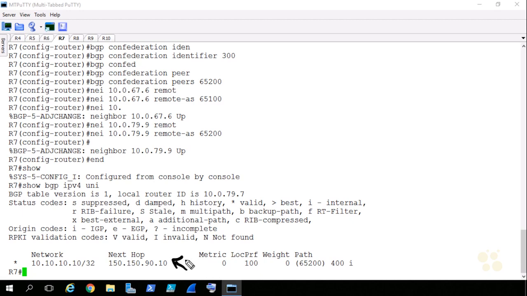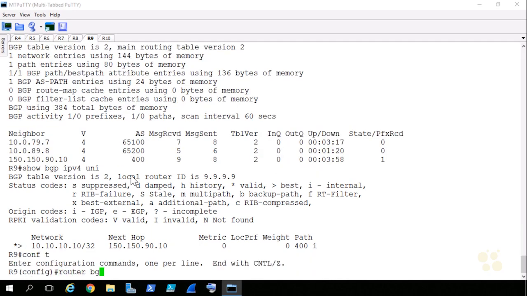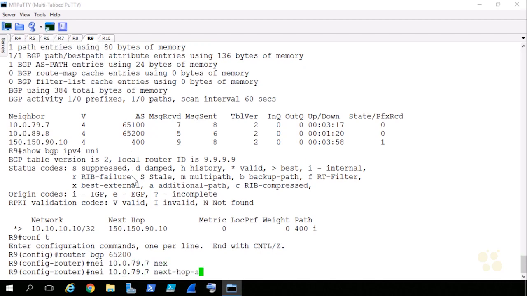Even though this is coming from a different autonomous system, because it's in a confederation, it still behaves like IGP in that regard. Notice the path too. Like we said, this came from AS 65200, then it went to AS 400, then it was originated internally from there. So let's go to R9, go into router BGP 65200, specify for our neighbor 10.0.79.7. Let's set the next hop address to be self.